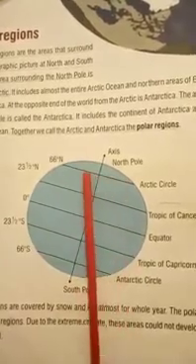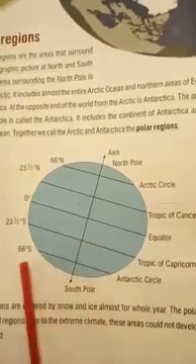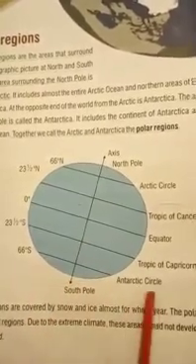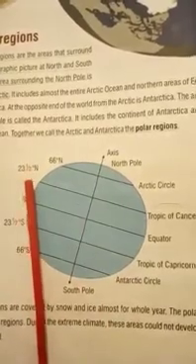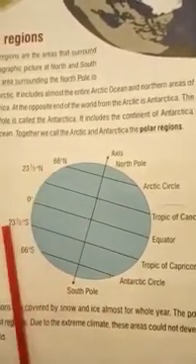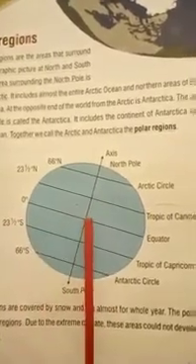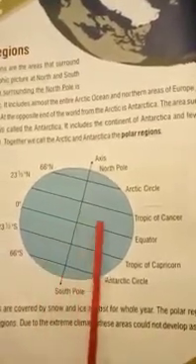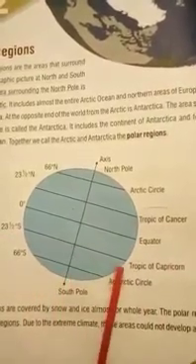The area located at the North Pole is called the Arctic Circle, and the area located at the South Pole is called the Antarctic Circle. The areas located from 23.5 degrees north and 23.5 degrees south are called the tropics. The area in the north is called the Tropic of Cancer, and the area in the south is called the Tropic of Capricorn.